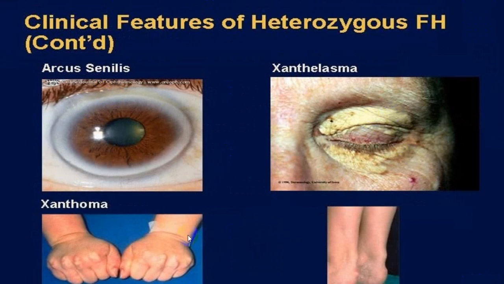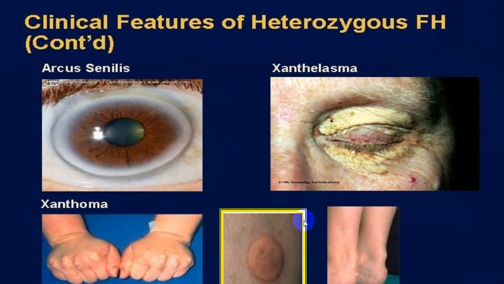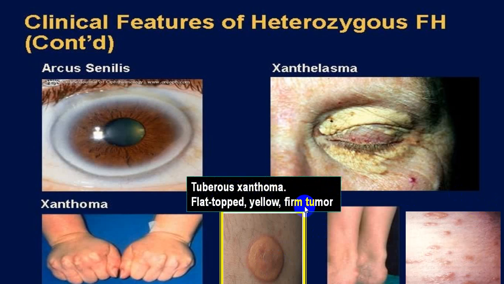Classical xanthelasma. These are called xanthoma. This is tendinous xanthoma. It is seen over the tendon. And when these are much more, it is called tuberous xanthoma. You can see those tuberous xanthoma. These are eruptive xanthomas.